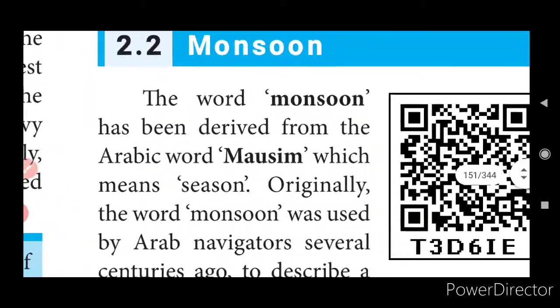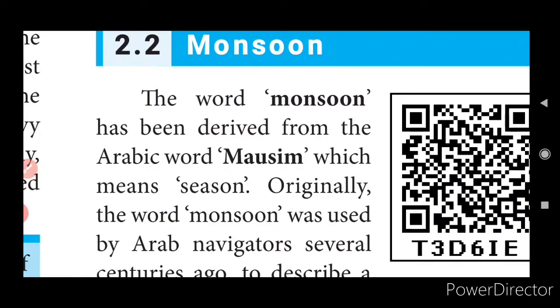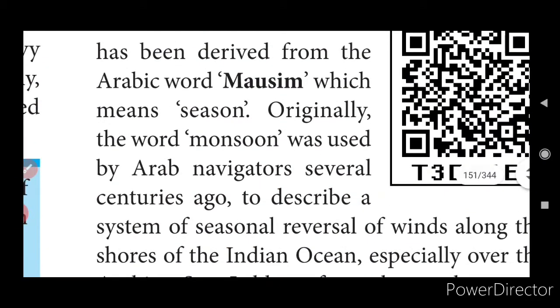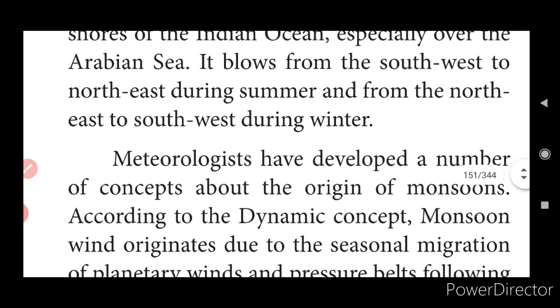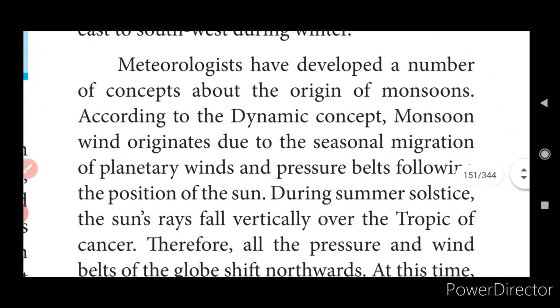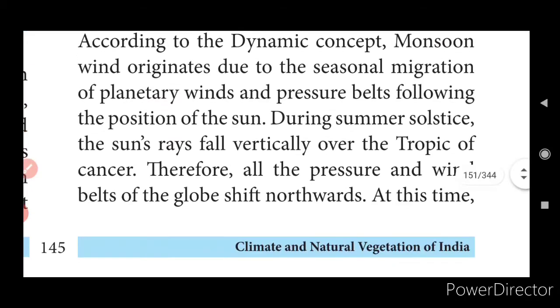Okay, 2.2. The word monsoon has been derived from the Arabic word mawsim, which means season. Originally the word monsoon was used by Arab navigators several centuries ago. So from this word only the monsoon came. And the meteorologists have developed a number of concepts about the origin of monsoons. According to the dynamic concept, monsoon wind originates due to the seasonal migration of planetary winds and pressure belts following the position of the sun over India.